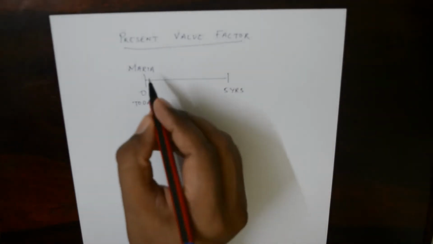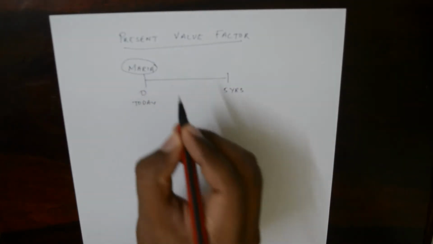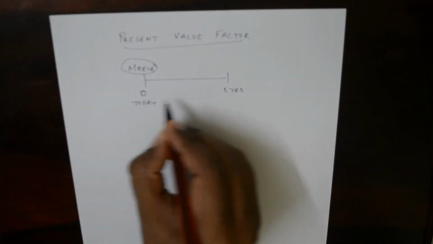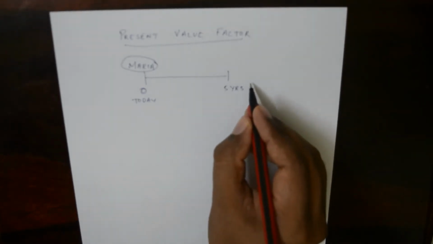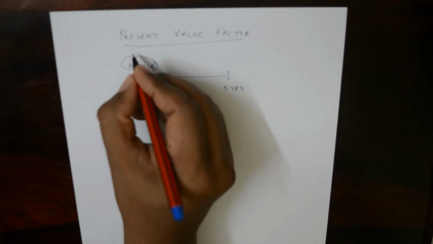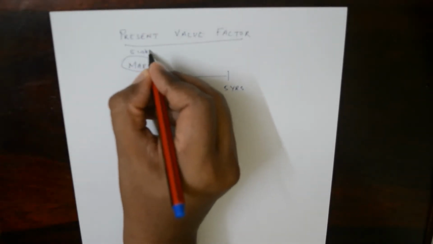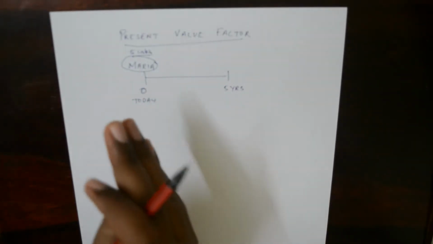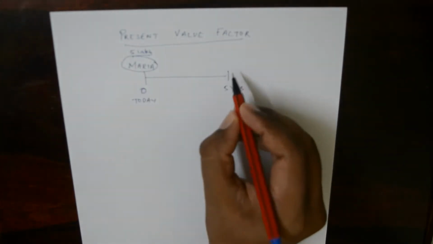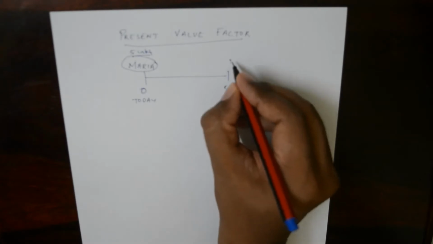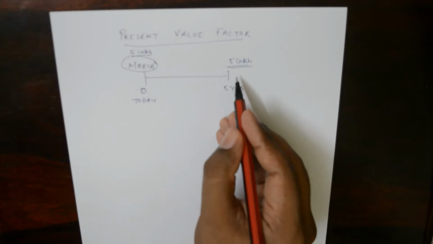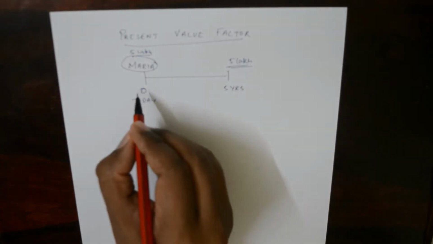Suppose you are Maria, and I have denoted 0 as of today, and this is 5 years hence. This is the timeline. This is 5 years hence, and this is today. Say if Maria received 5 lakh rupees today, she could have done a lot with 5 lakh rupees today, right? And if Maria received 5 lakh rupees here, that is after 5 years, could she have done the same thing that she could have done today?